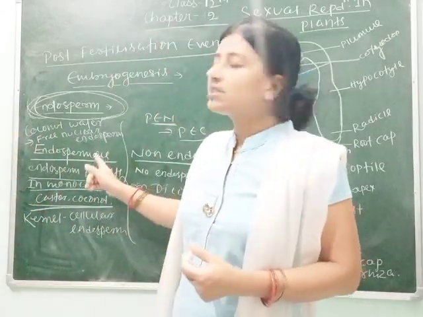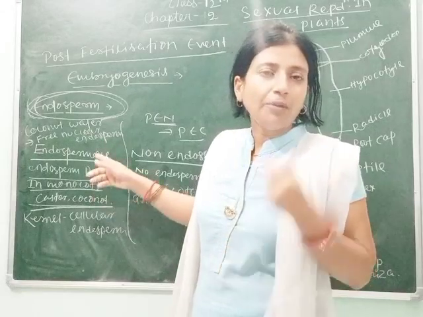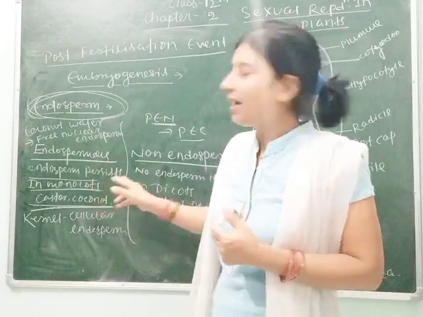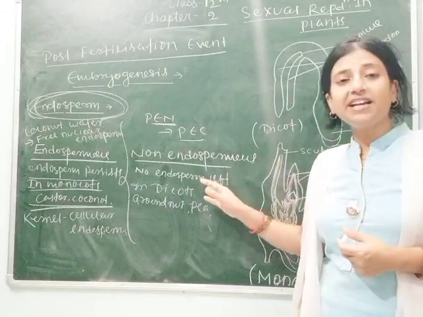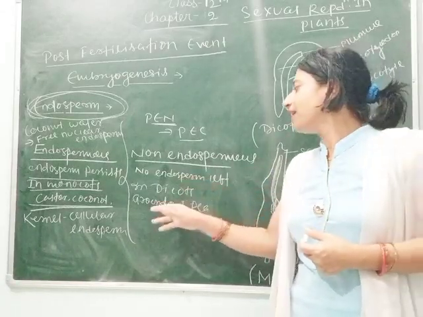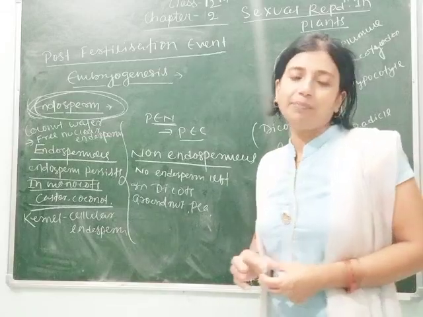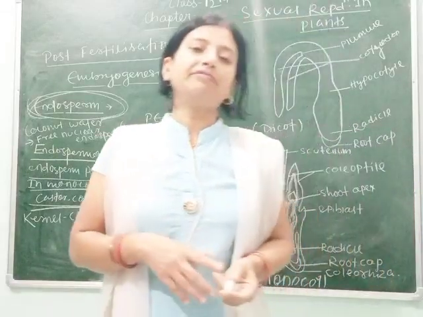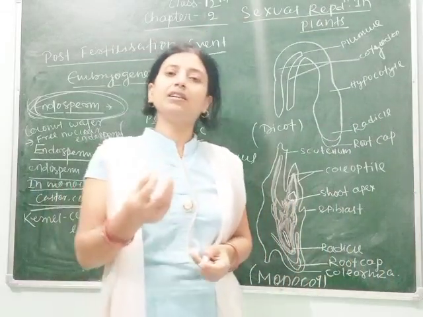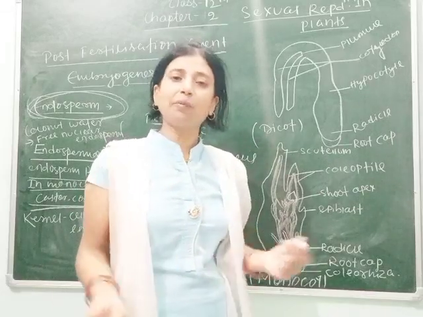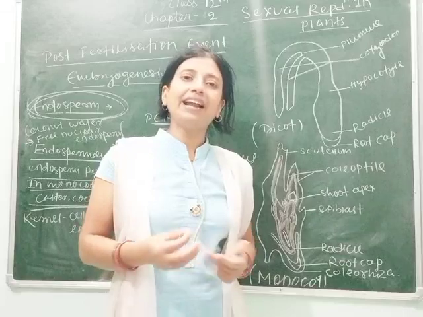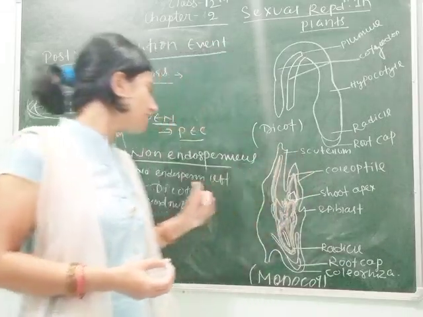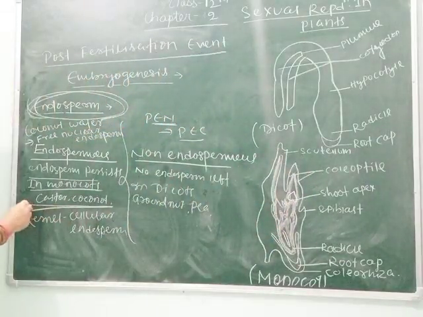The endospermous seeds are represented by monocots, whereas non-endospermous seeds are represented by dicots, for example groundnut and pea. You know what a monocot and a dicot are. In a monocot a single cotyledon arises during embryogenesis, and in a dicot two cotyledons arise. On this basis they are divided.